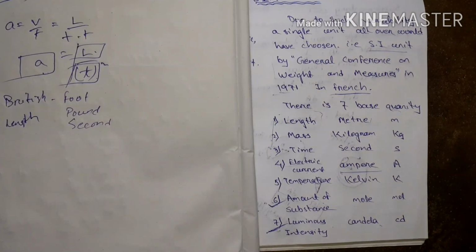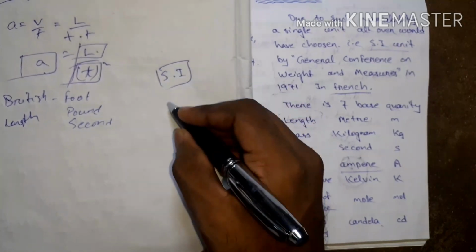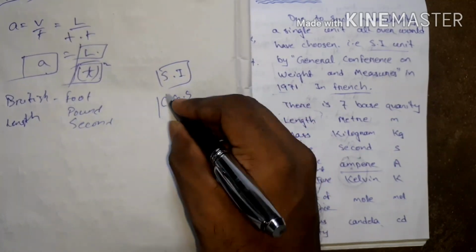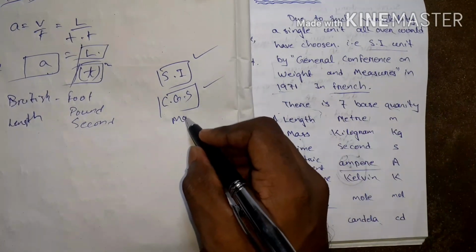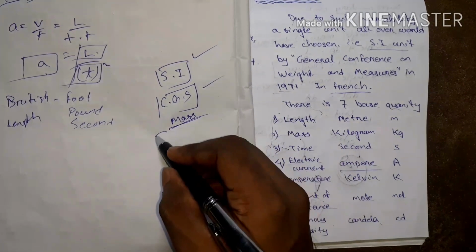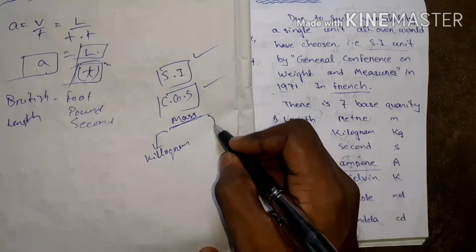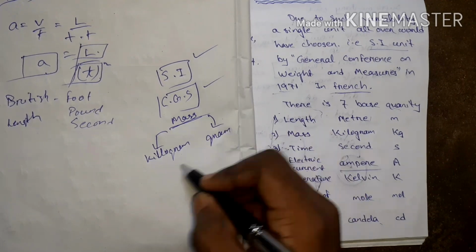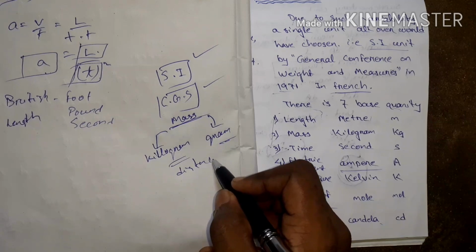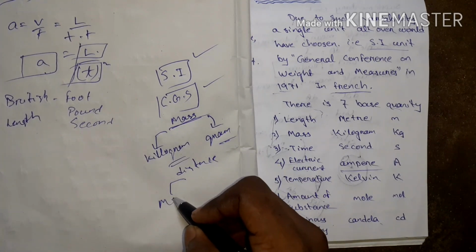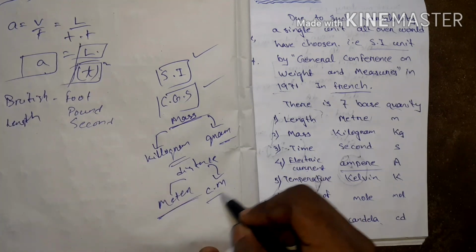In physics calculation, we use only 2 units: one is SI unit, another is CGS unit. One is the large amount, the other is the small amount. How? Depending on the basic unit mass, its SI unit is kilogram and CGS unit is gram. One is more, one is less, you know. For distance, SI unit is meter, CGS unit is centimeter. One is more and one is small.